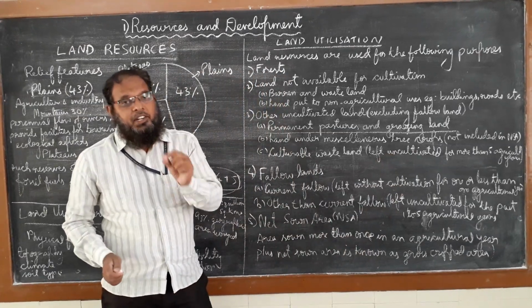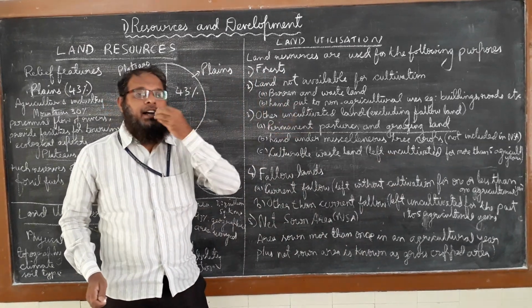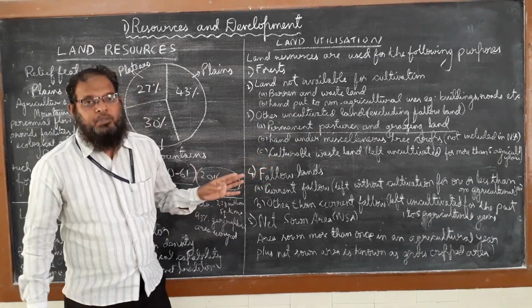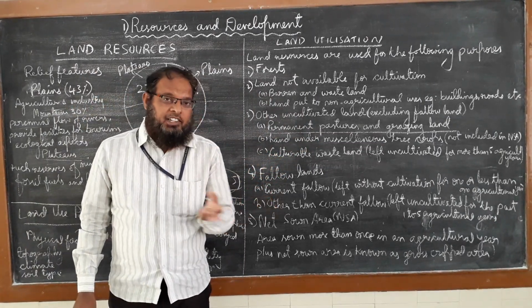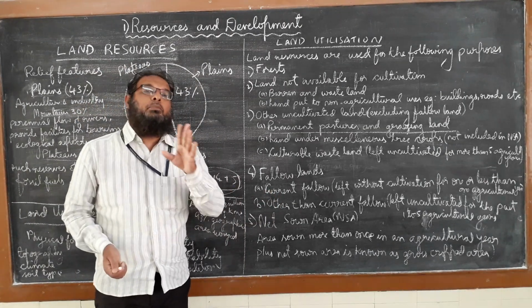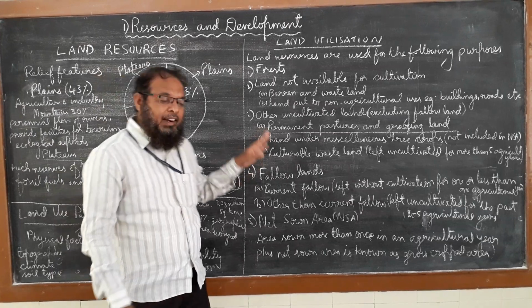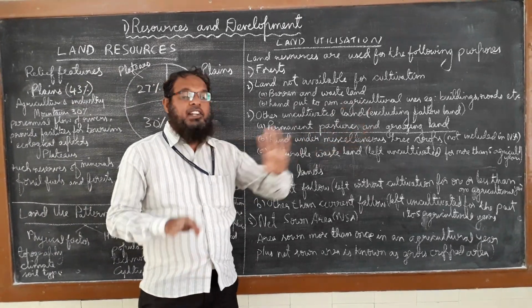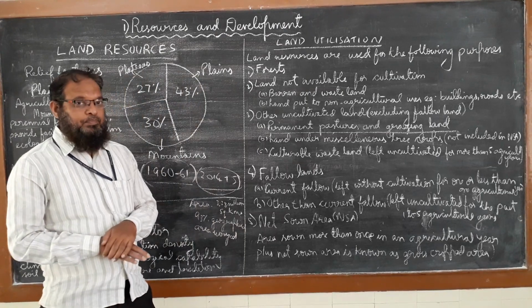See, if you reduce it, that will affect the food of the animals because they are depending on the pasture. So when this fodder is not available for the animals, how can they survive? That is a big question mark. So parallelly we have to think that permanent pasture and grazing land should also be there.